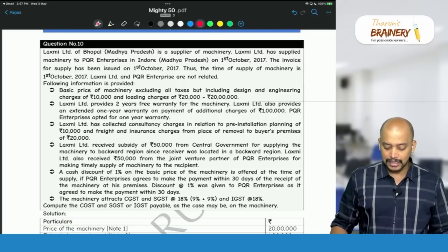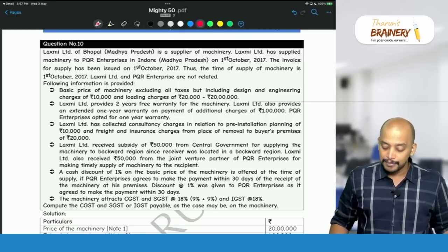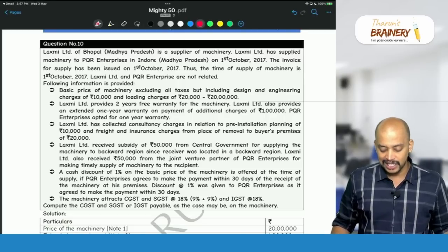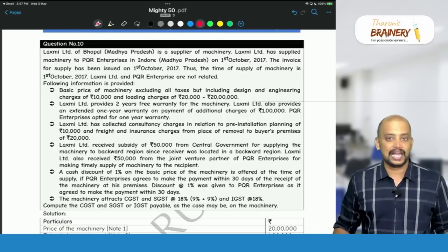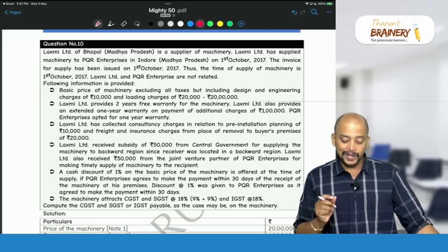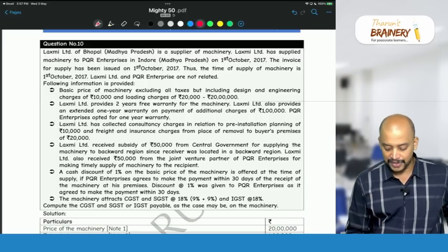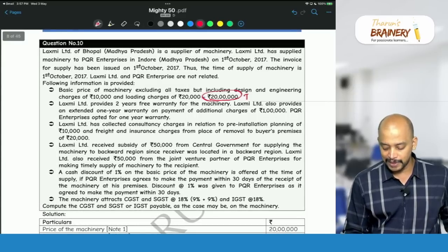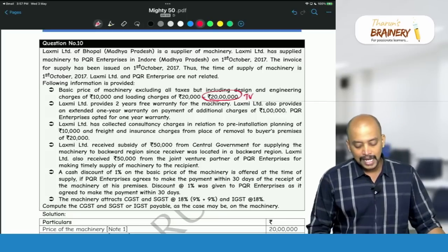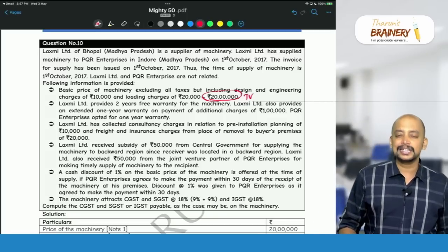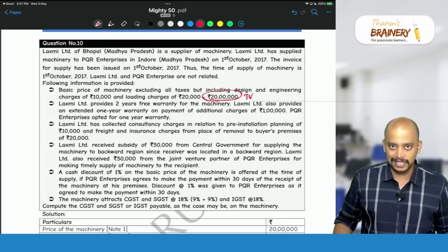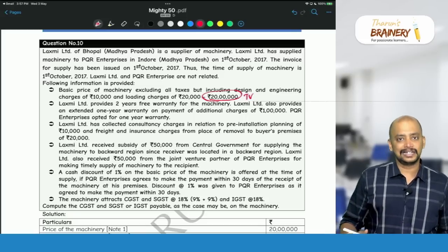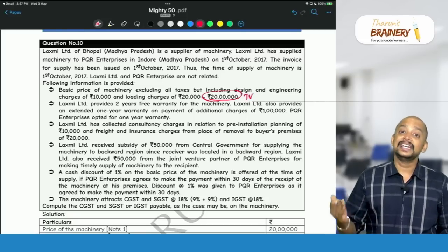Basic price of the machinery excluding all taxes, but including design and engineering charges 10,000 and loading charges 20,000 is 20 lakhs. So we will take 20 lakhs as the transaction value. Price of the machinery, transaction value. This 20 lakhs will be taken as transaction value. And these design and engineering charges and loading charges are incidental or ancillary charges, charged before delivery of the goods.